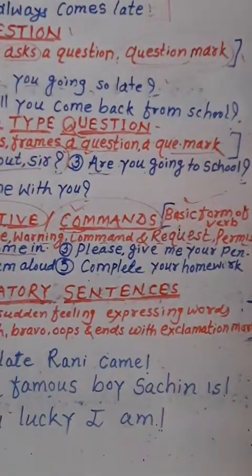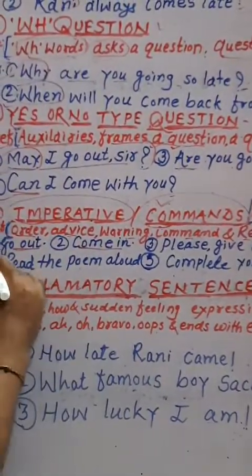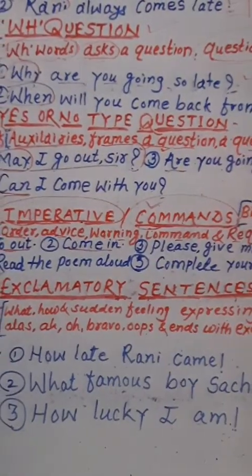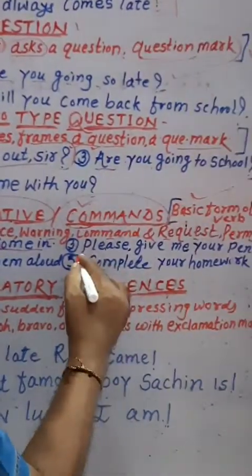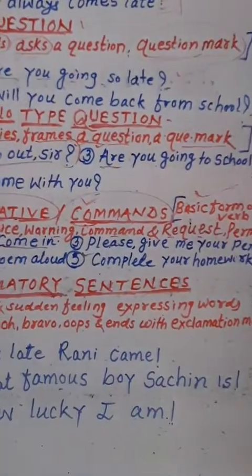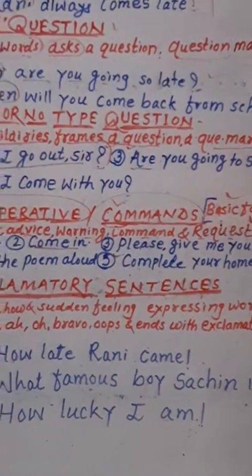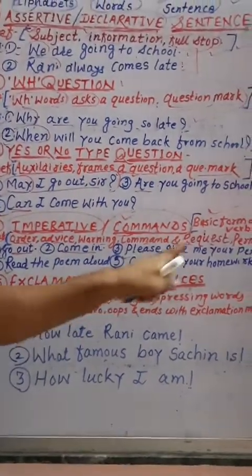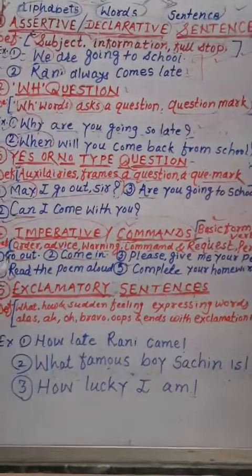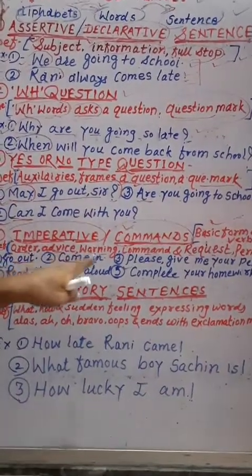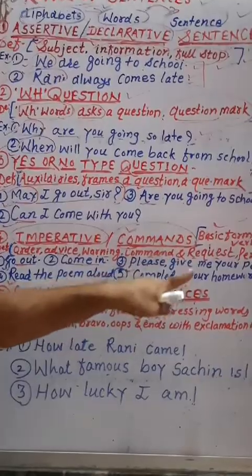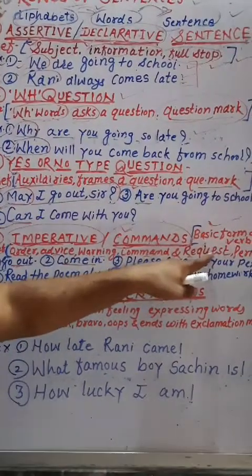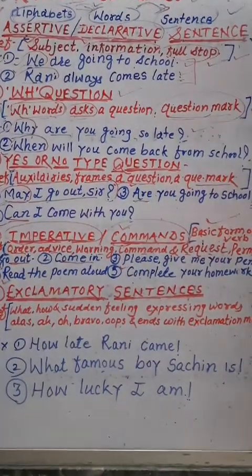Request is made here. Read the poem aloud. Order is given by a teacher. Then complete your homework. Here again order is given. Means the imperative sentences generally begin with the basic form of verb, give order, advice, warning, command and ask, make request and give permission.